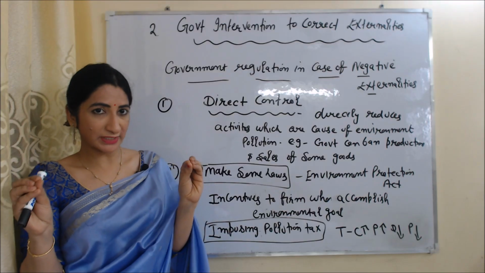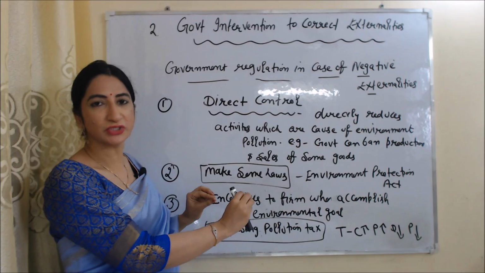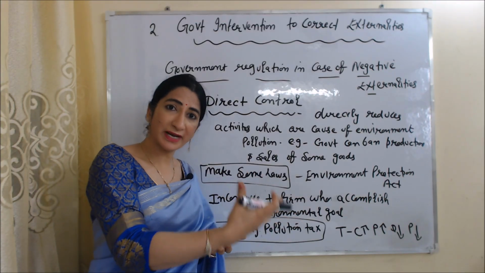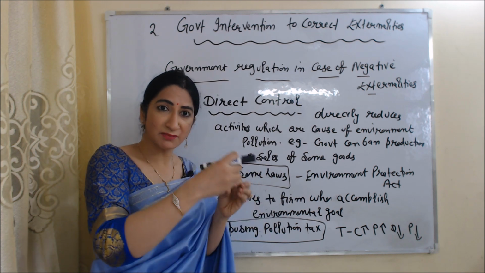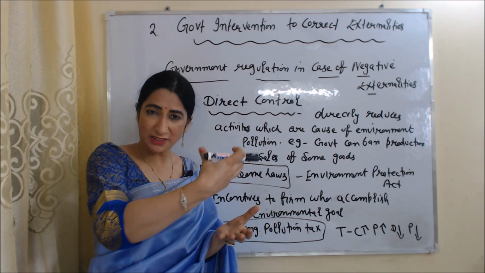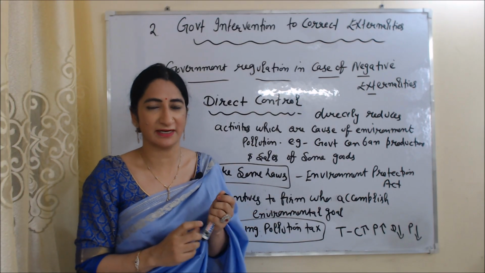And the most important thing to reduce the effect of negative externalities is imposing a pollution tax. Because tax increases cost. When cost increases, price increases. As price increases, demand falls. As demand falls, production of goods falls. So by imposing a tax, production of goods, which is a cause of negative externality, can fall.